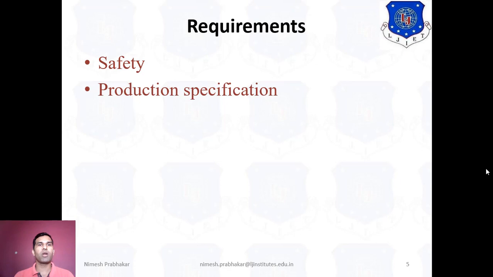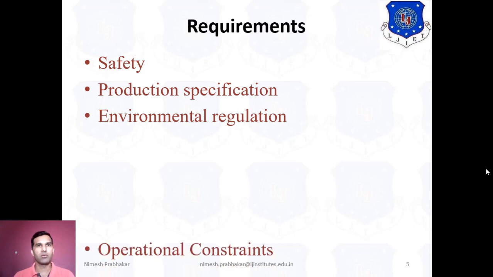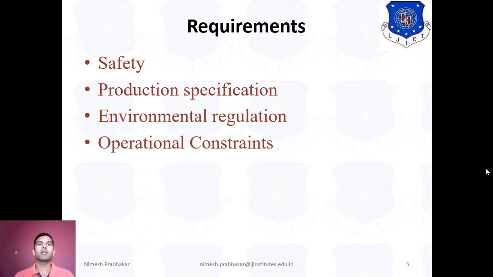Second is production specification. Third is environmental regulation. Fourth is operational constraint. And fifth is economics. So, to meet any plant's objective, we need to meet these five requirements. First of all, we understand all these requirements one by one.